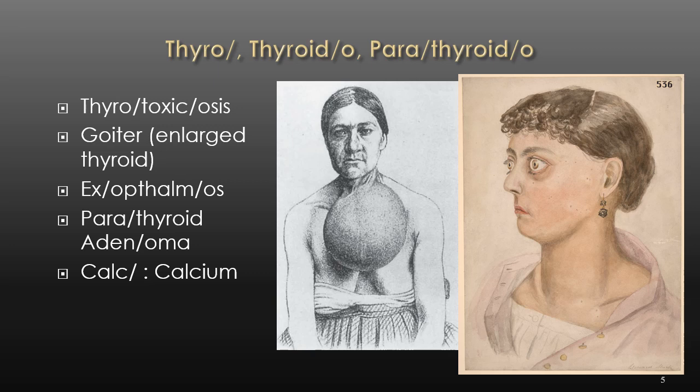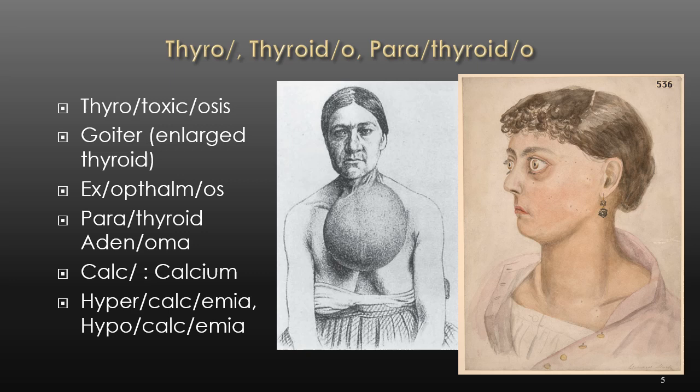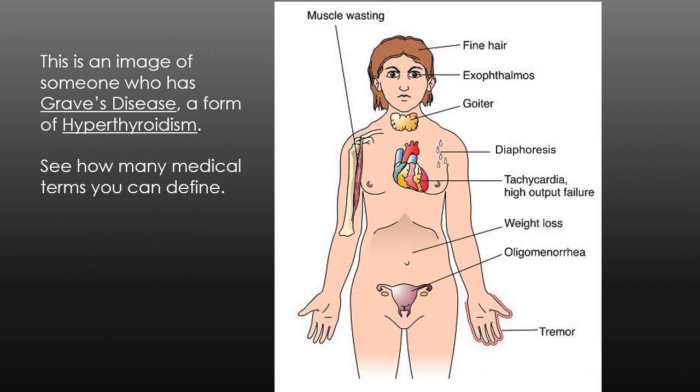The combining form or word root for calcium is cals or calci. So disorders include hypercalcemia, too much calcium in the blood, and hypocalcemia, a decreased level of calcium in the blood. Now, let's go back to thyroid.